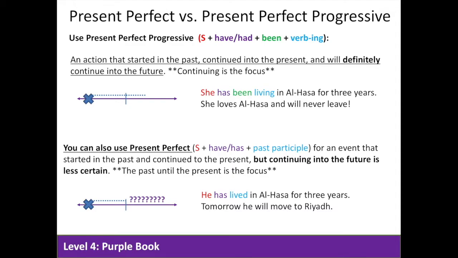For example, he has lived in Lhasa for 3 years. Tomorrow he will move to Riyadh. I'm not sure if he will ever live in Lhasa again, so I can't say for certain that it will be continuing.